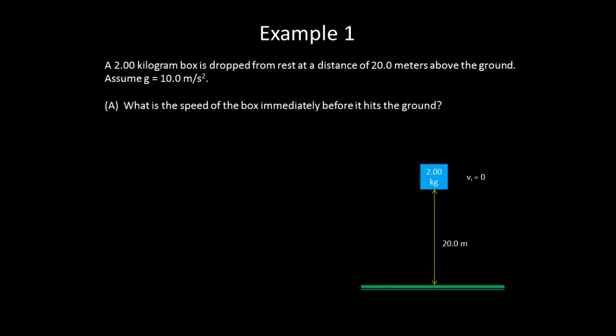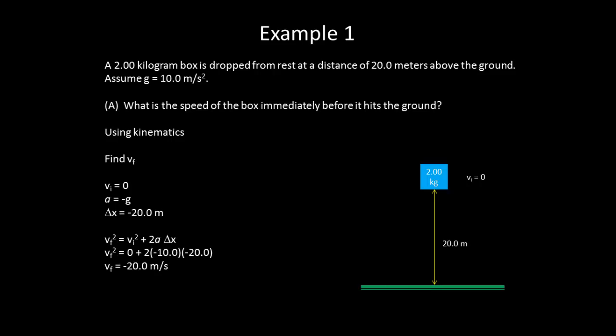In this example problem, we have a 2 kilogram box dropped from rest at a distance of 20 meters above the ground. Now, what is the speed of the box immediately before it hits the ground? Well, this doesn't seem all that interesting. We've already solved this type of problem before. We can use kinematics. We're trying to find the final velocity. We know the initial velocity is 0, our acceleration is negative g, and our displacement is negative 20 meters. So if we use the fourth kinematic equation, we get a final velocity of negative 20 meters per second, or a speed of 20.0 meters per second.